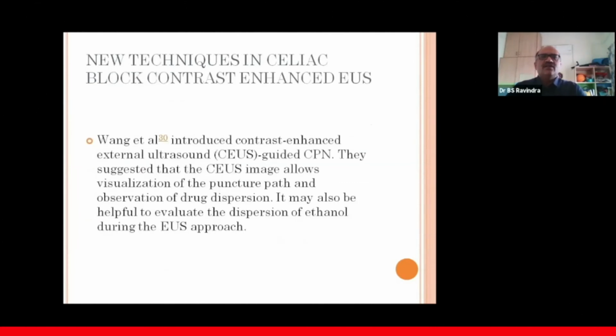And then the new technology, contrast enhanced EUS CPN, where we can know exactly the dispersion of ethanol during the EUS approach when we use this contrast enhanced EUS. I think this is the new thing in CPN in 2021.